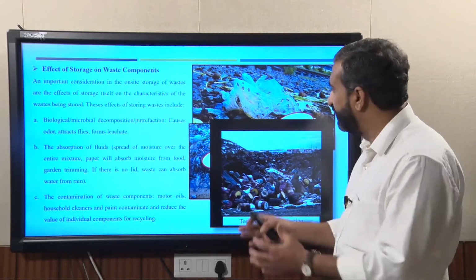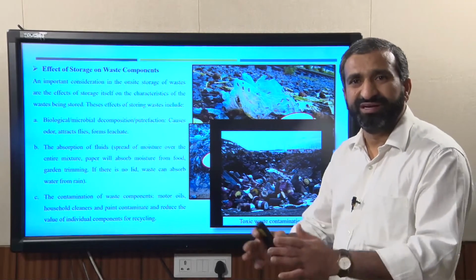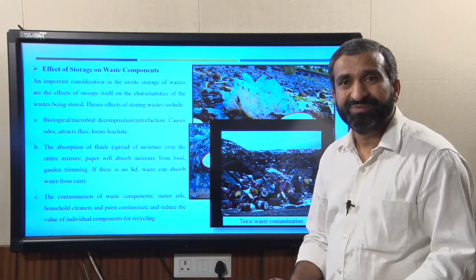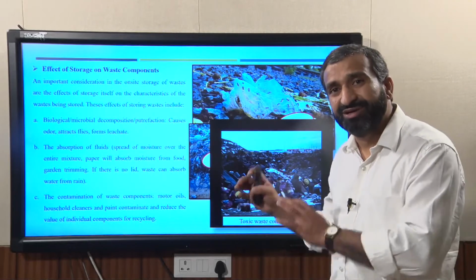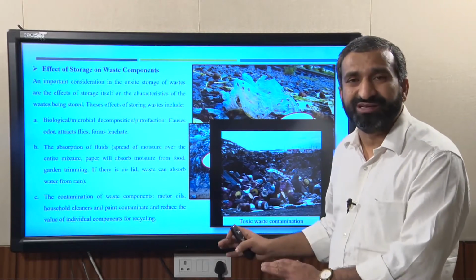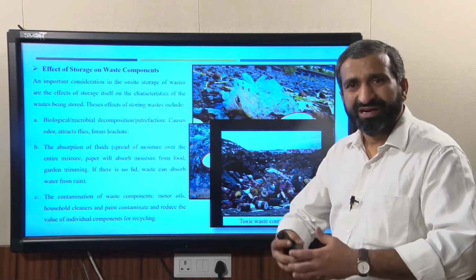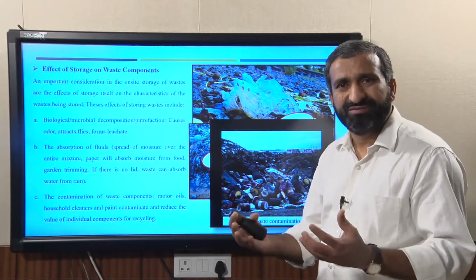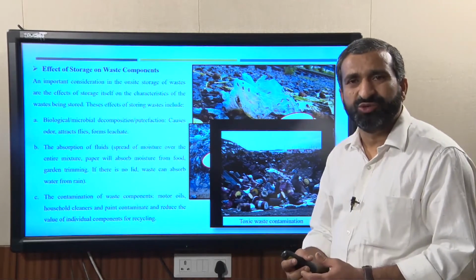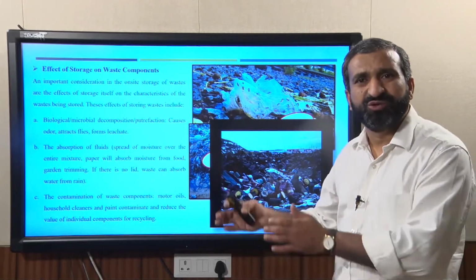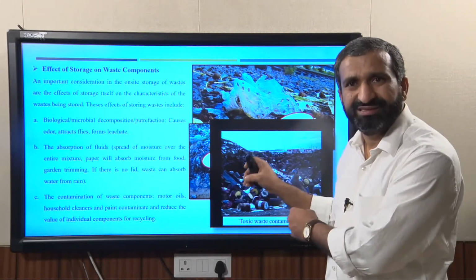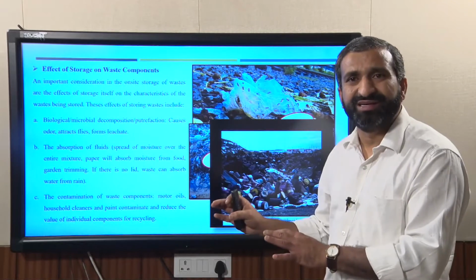So, once everything is mixed together, it is very difficult for the collection, not only for the collection, but also for the treatment and disposal. That is why in India, if you are not very good at segregation at source, the entire waste will go to the disposal site, that is the dump site, which is very difficult to treat.